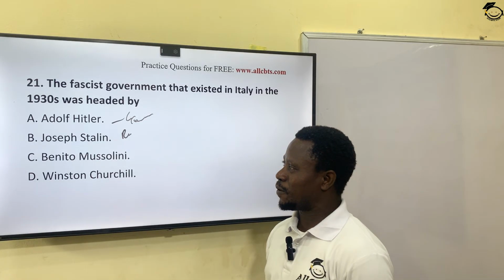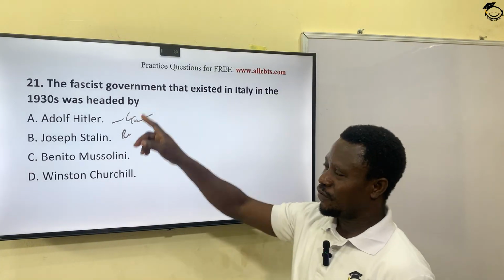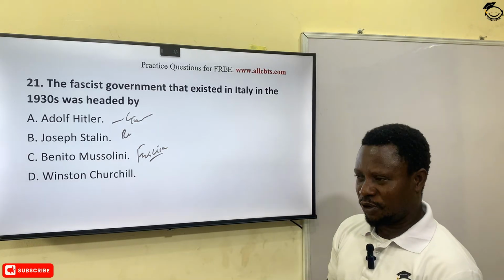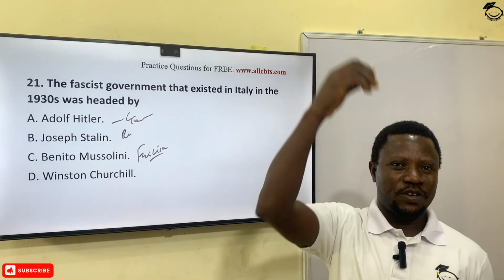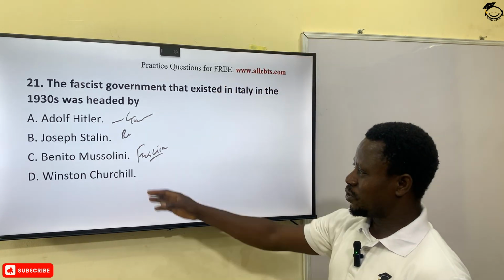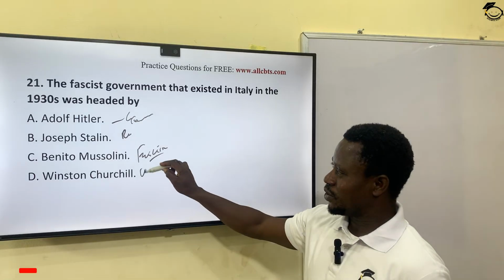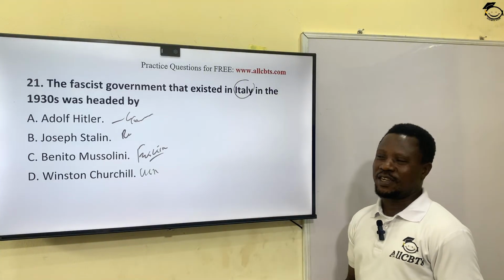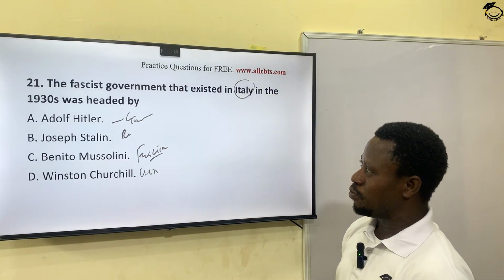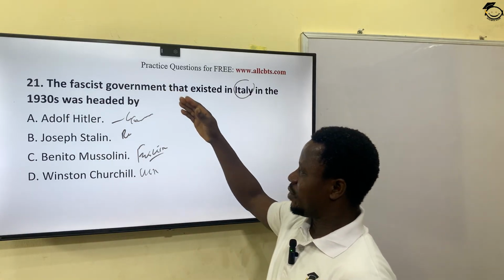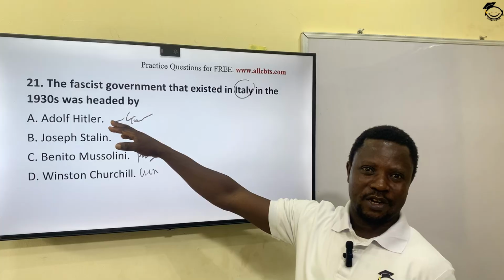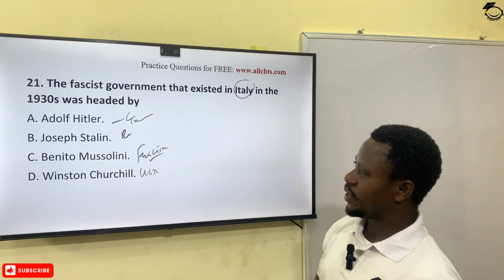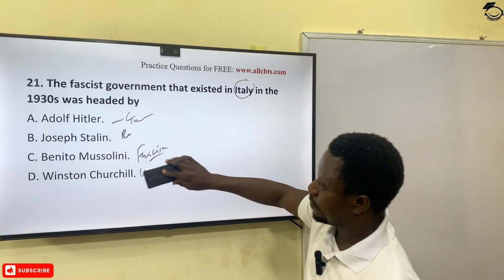Then we have Benito Mussolini, who was from Italy. He started this fascism. It's a fascist. What is fascism? Fascism is a philosophy that believes that the leader is above the law. Then Winston Churchill, of course, from the UK. From the question, you already have Italy there. So which of them is similar or common to Italy here? The correct answer is Benito Mussolini. Okay? Adolf Hitler came up later. Remember, he was a principal actor during the Second World War from Germany, against the world. So the correct answer is Benito Mussolini, option C.